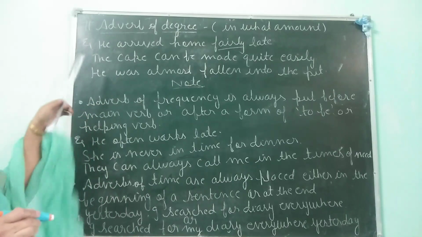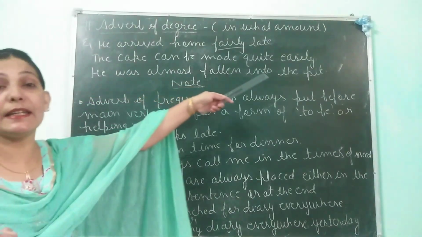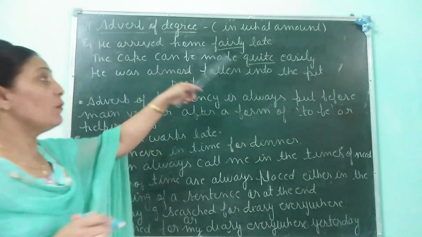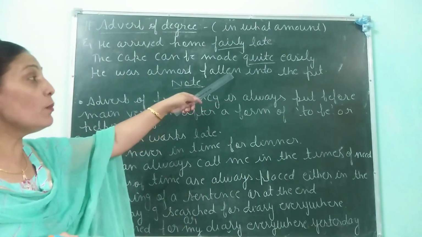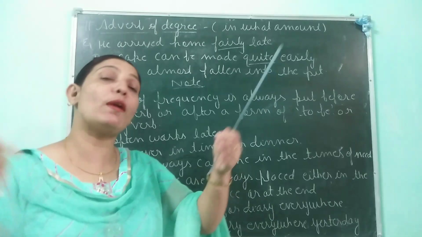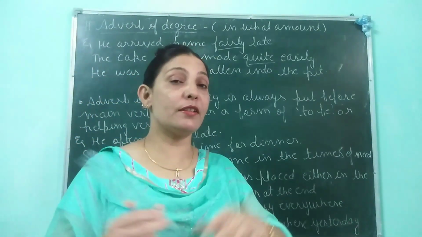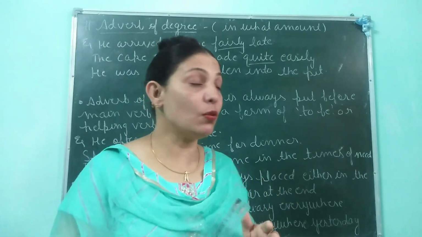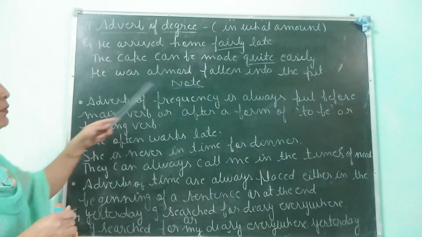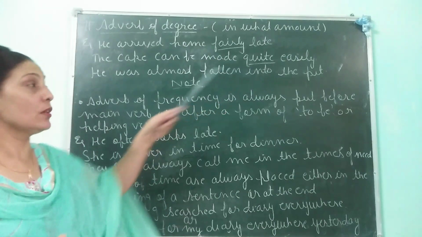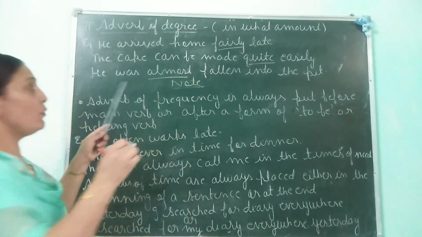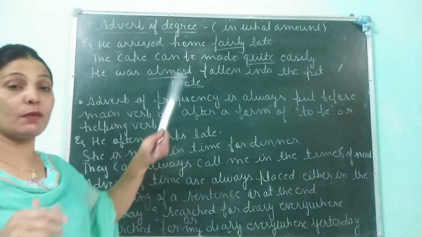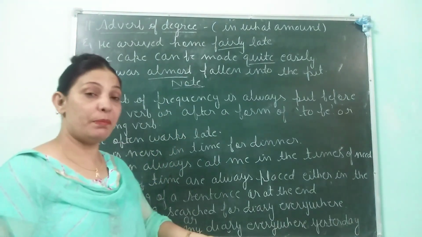Next is the cake can be made quite easily. Quite is adverb of degree. How can you make the cake? It is very easy. It is quite easy to make the cake. So it is the degree, in what degree the cake is easy to make. Next, he almost fell into the pit. Almost. He fell into the pit. In what degree? Almost. He almost fell into the pit.